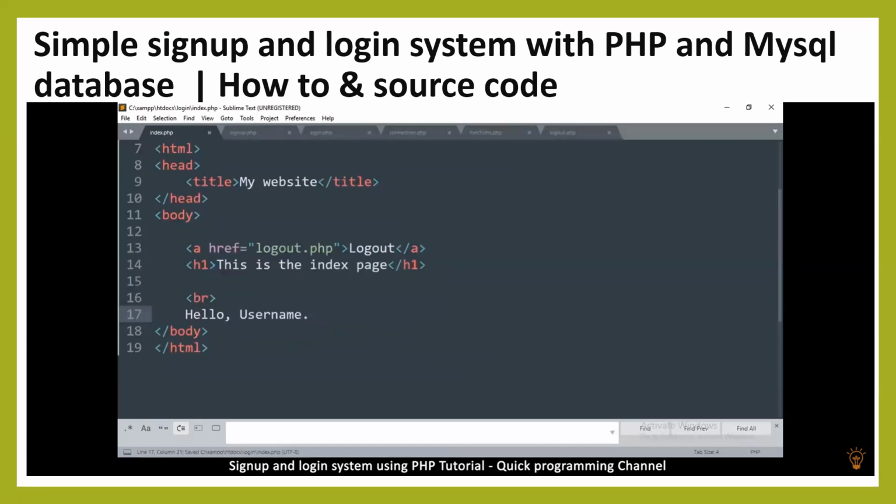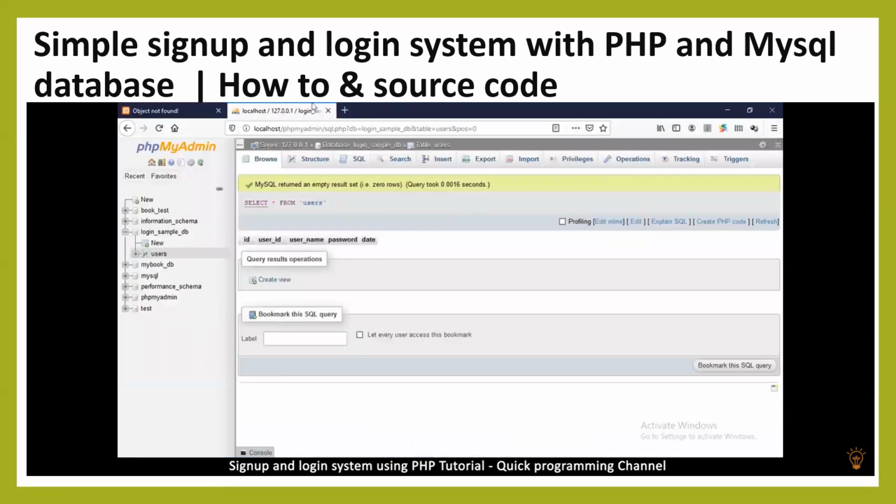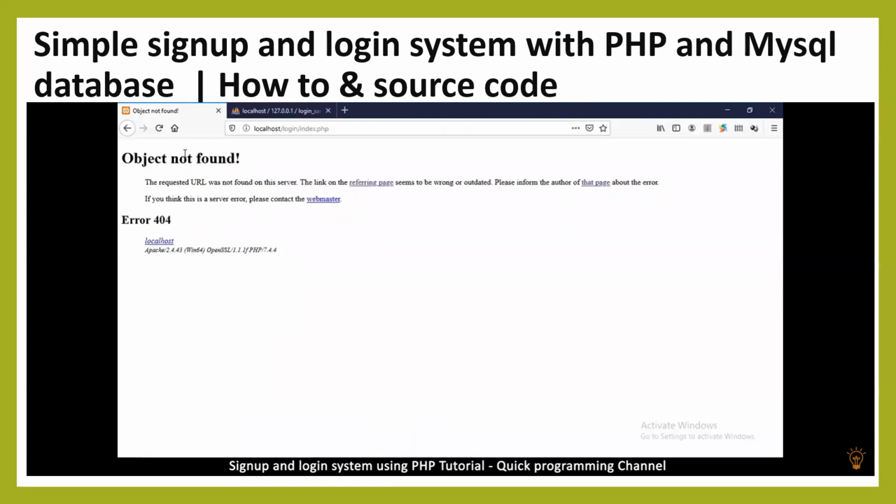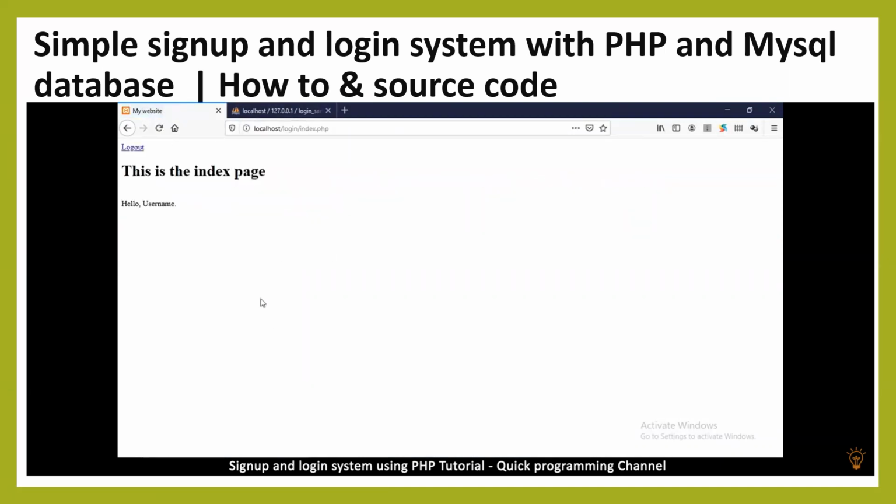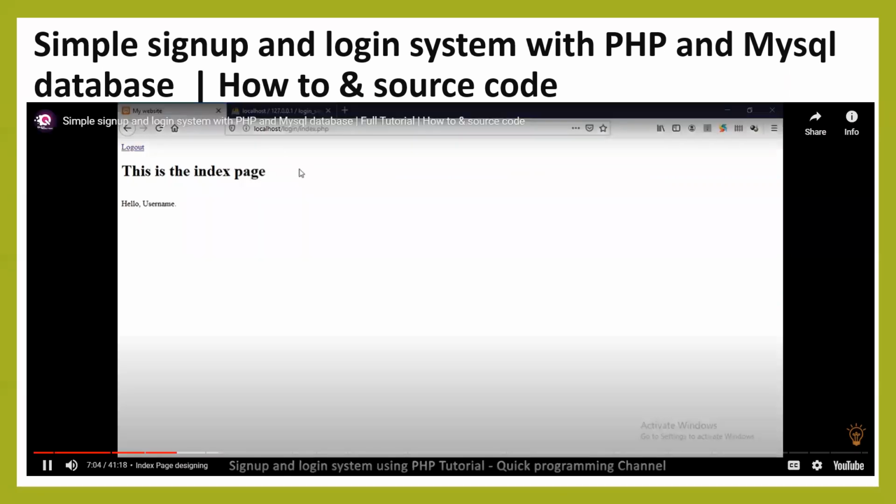So let me go to my browser and load. I'm going to type localhost/login, which is the folder, and /index.php, which is the file. If you can find it, just drag and drop the file into the browser and refresh. There we go. So logout, this is the index page, hello username. Okay, so we are good to go.